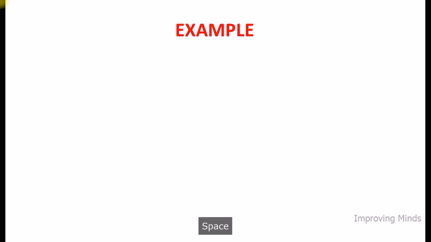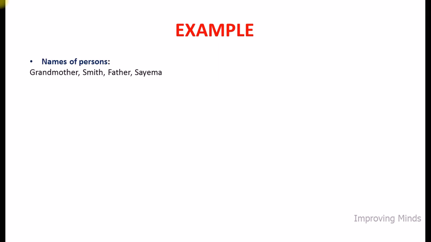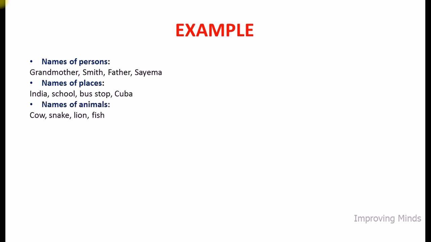For example, names of persons like grandmother, Smith, father, Saima. They all are names of different persons. So this is a noun. Names of places like India, school, bus stop, Cuba. Now again they are names of different places, so it is also a noun. Names of animals like cows, snake, lion, fish. They are also the names of different animals, so they all are also nouns.